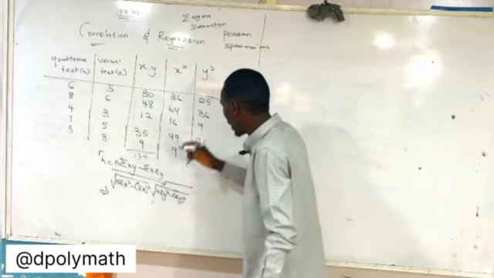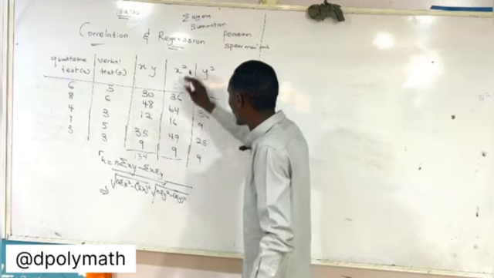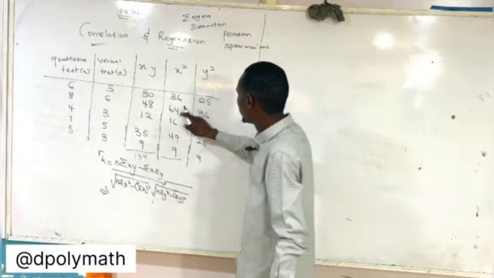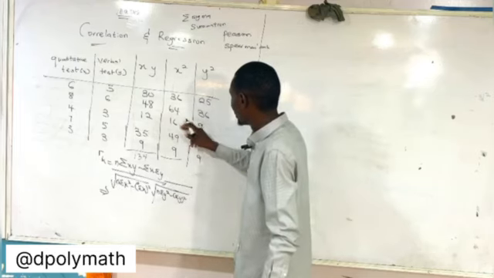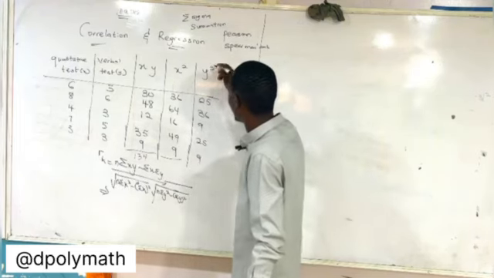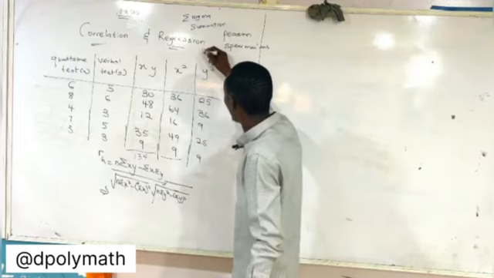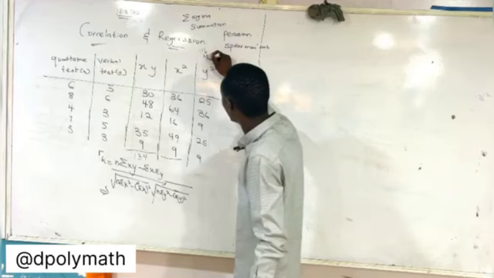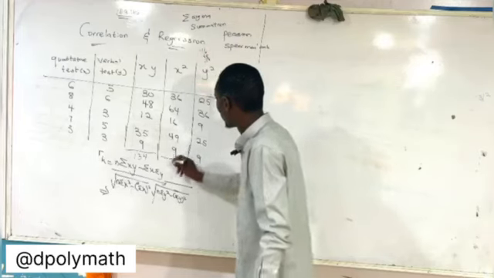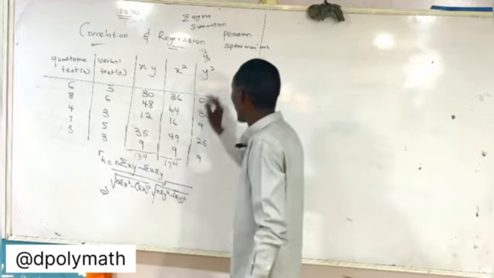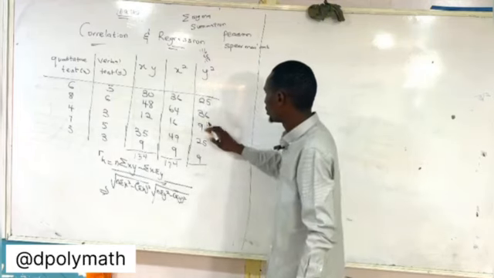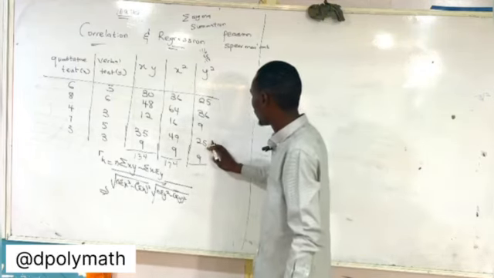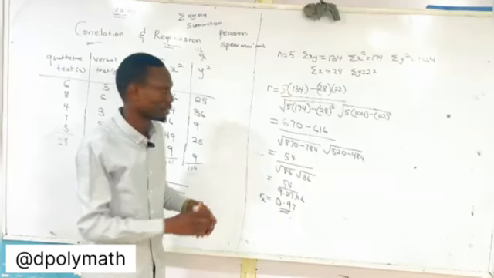Now I'm going to also add my x squared together. This plus this gives me 100, plus this 16, and 116, plus 58. So 116 plus 58 gives me 174. Now I add my y squared together. This gives me 61, 70, 95, 1.